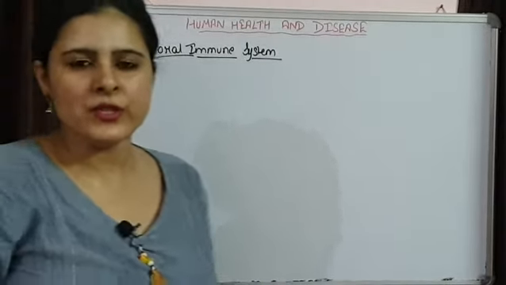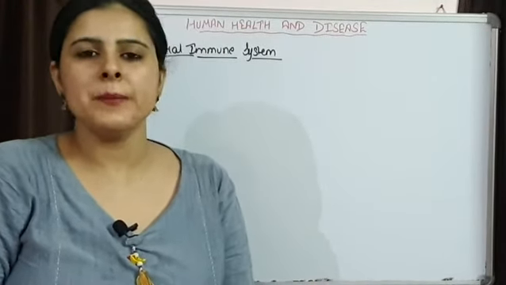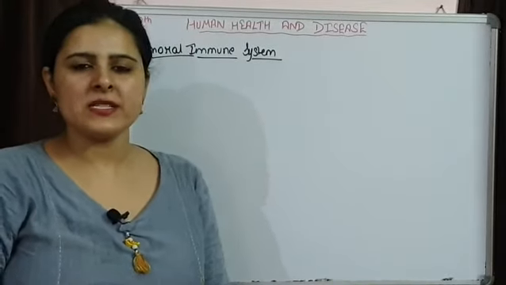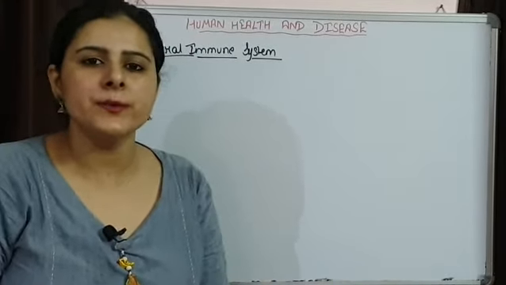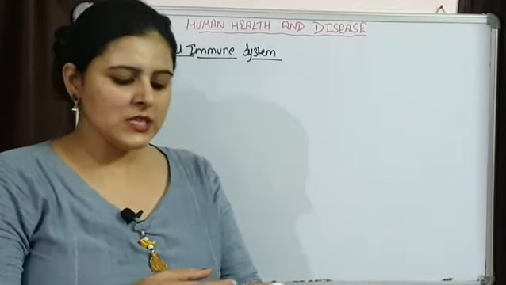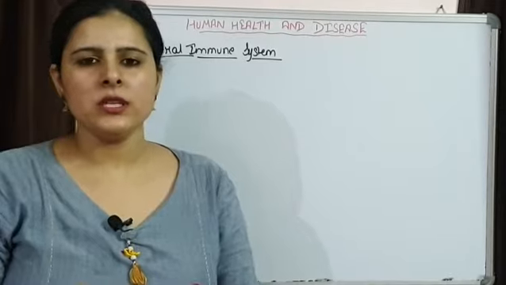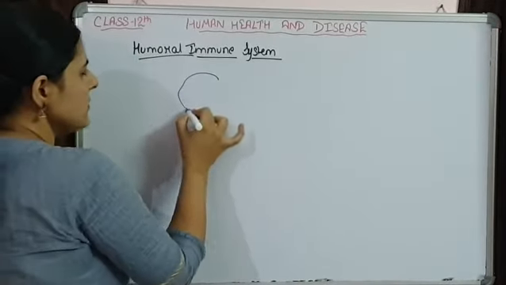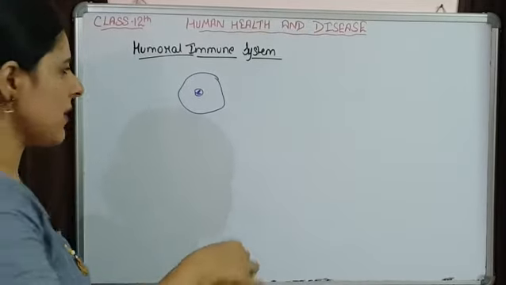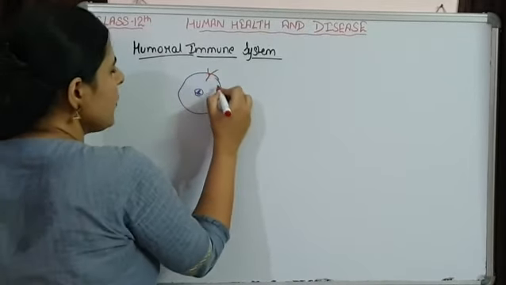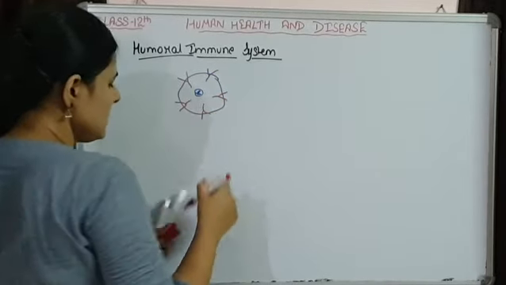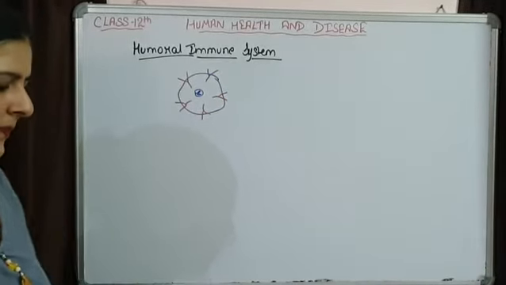Say B lymphocytes, or simply B cells, are present in lymph or in blood in inactivated form. These B cells have antibodies on their surface. So I am just drawing an inactivated B cell that has antibodies on its surface. This is a B cell.